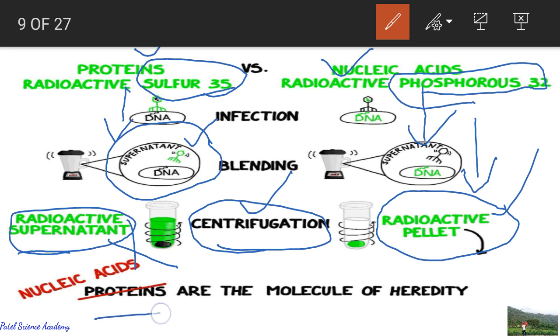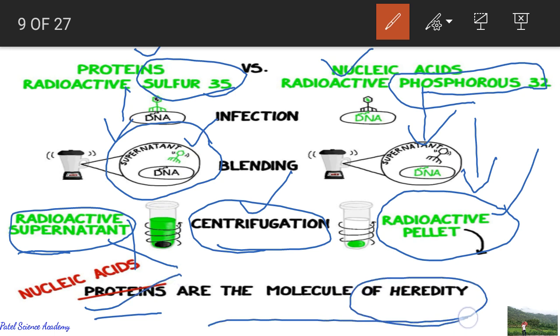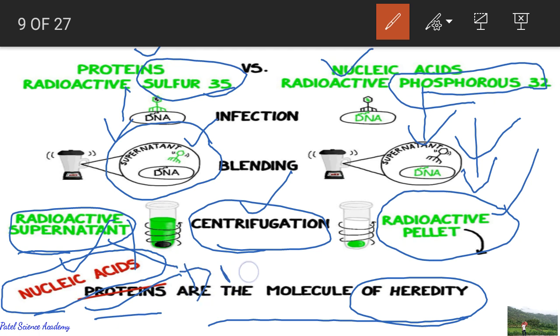So it is now clear that there was no sulfur in the bacterial cell. As sulfur is present in the protein, protein is not the molecular heredity source. So which one is the heredity source? The source which transported this phosphorus, that is nucleic acid, that is DNA. So this was the discovery of DNA as the genetic material. DNA discovery was a 100% success after the Hershey and Chase experiment. So this is about the Hershey and Chase experiments.